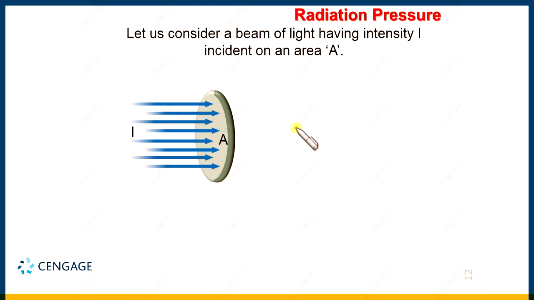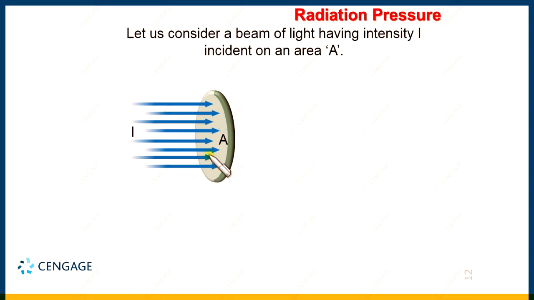Suppose the position of the observer is at the position of my pen. So, you can observe here the angle between the area vector and the direction of the motion of the photon is 0 degree. That means the photon direction, the ray direction, and the area vector are both in the same direction, that is 0 degree.